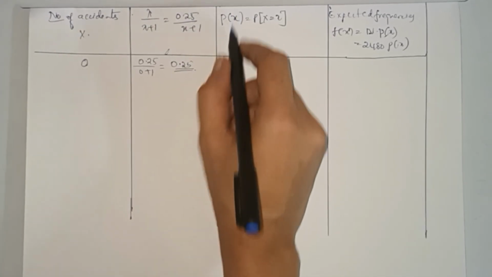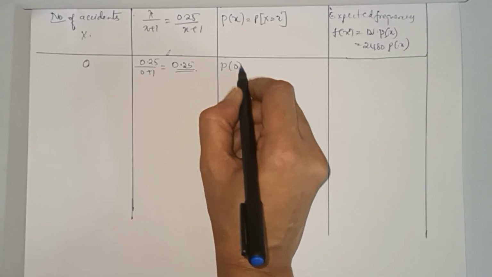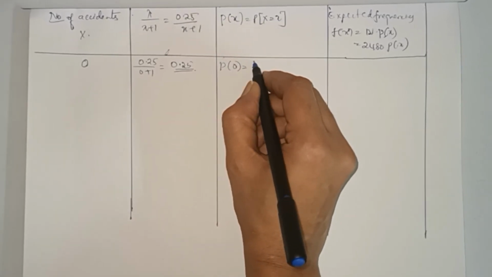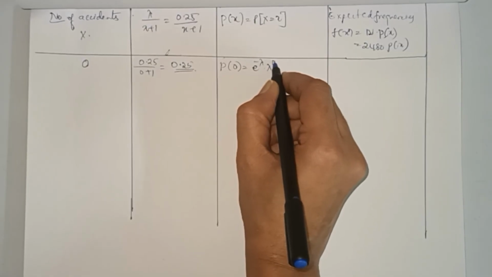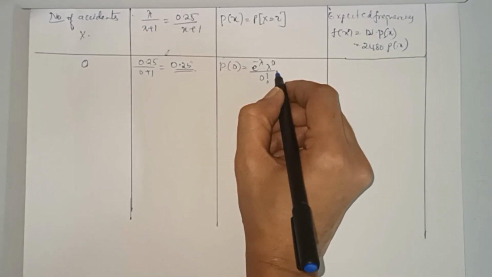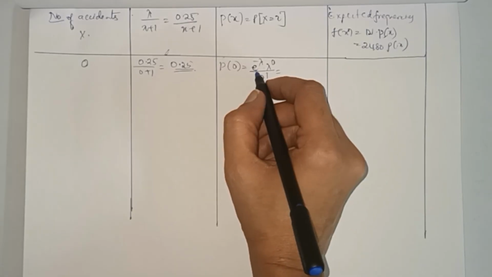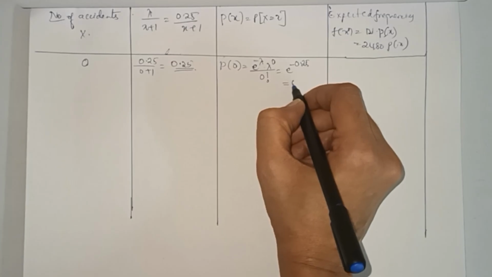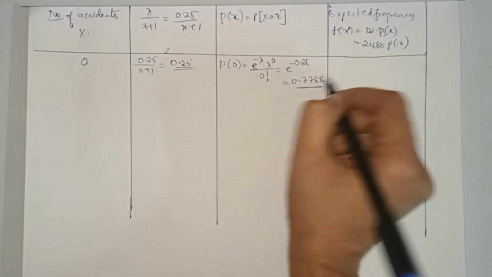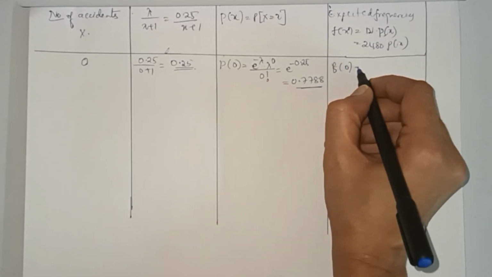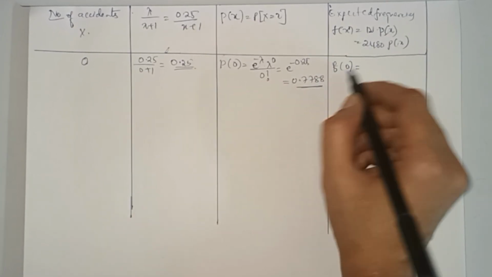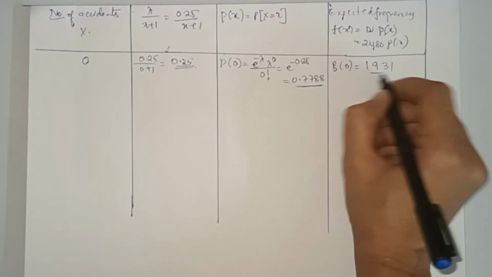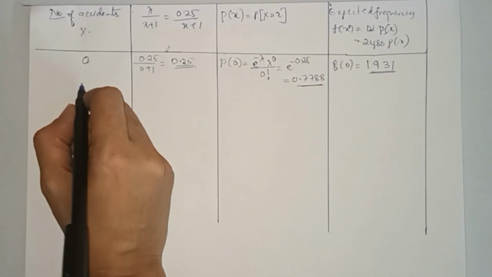Now I want the first case, P of 0. P of 0 is P of x at x equal to 0. What is the formula? e to the power minus lambda into lambda to the power 0 divided by 0 factorial. So that comes out to be e to the power minus 0.25, which is 0.7788. Now f of 0 equals 0.7788 into 2480, so that gives you 1931. Okay, this is f of 0. Next for f of 1.